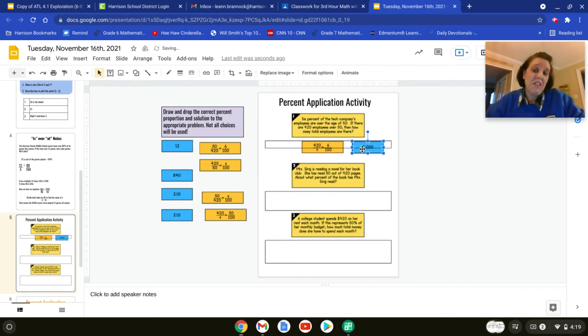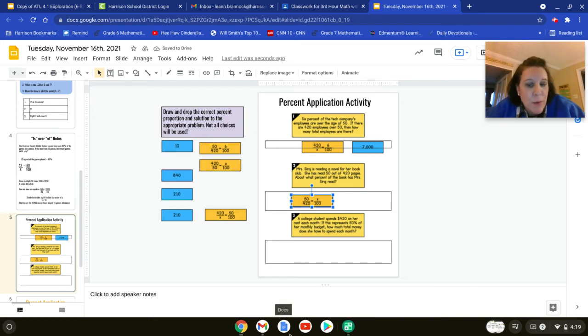We're going to work these together because they're challenging. Mrs. Sinaj is reading a novel for her book club. She has read 50 out of 420 pages. So 50 is what she's read. 420 is the whole. What percent of the book has she read? So we know that 50 out of 420 equals some percent out of 100. So that means it has to be this one. For sure this time, I promise.